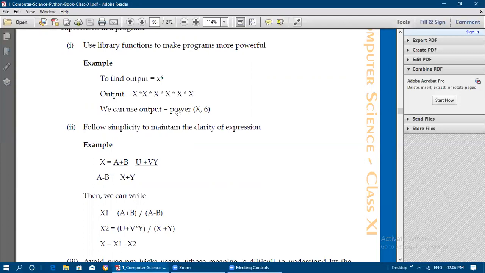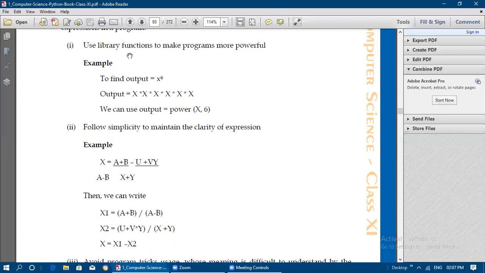Already we have learned some of the modules which are there in the Python standard library. So if you import that math module, you can make use of these library functions. So pow of x comma 6, that is POW, not POWER. For x you need to pass the base value, so 10 to the power 6 or 2 to the power 6, like that you can give the value inside the parentheses.